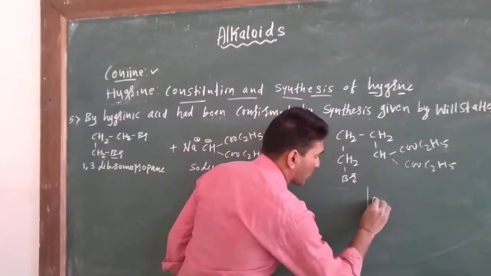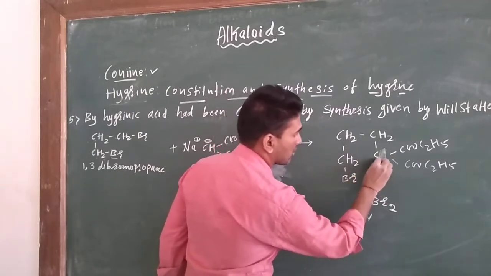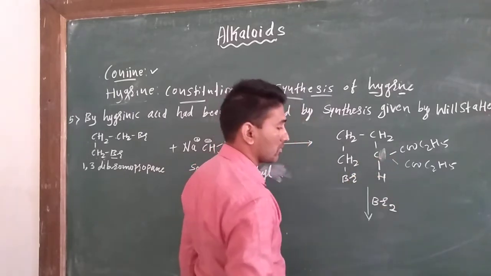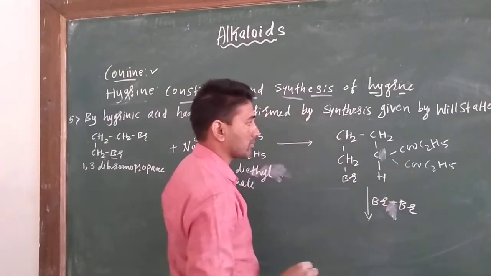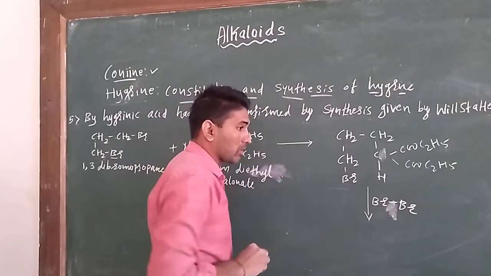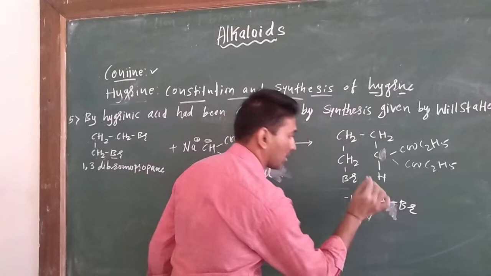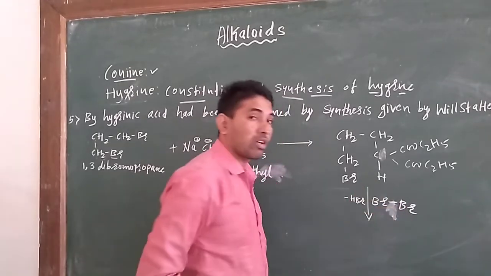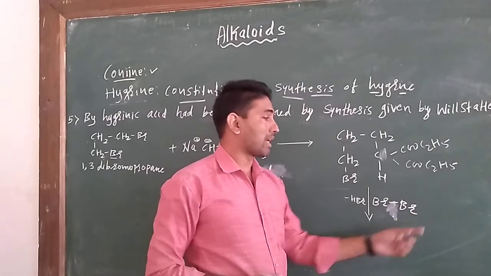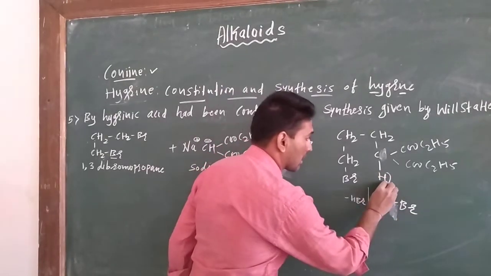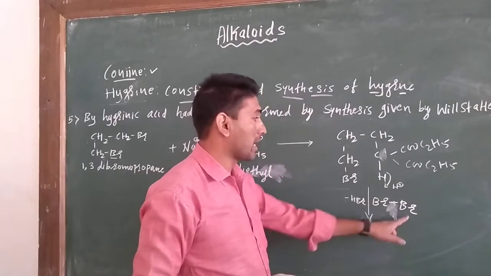Then it undergoes bromination with Br2. Here CH becomes C-Br, and HBr is removed. When the bond is broken unsymmetrically, we get Br plus and Br minus, H plus is removed and bonded to the Br minus.